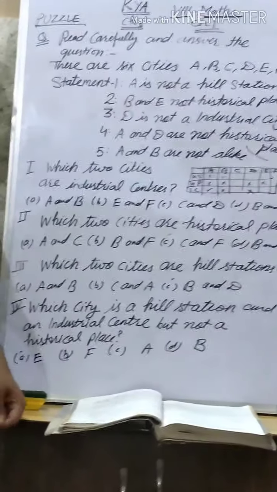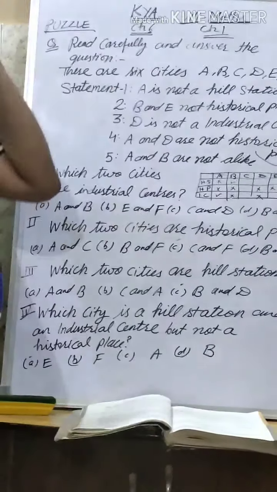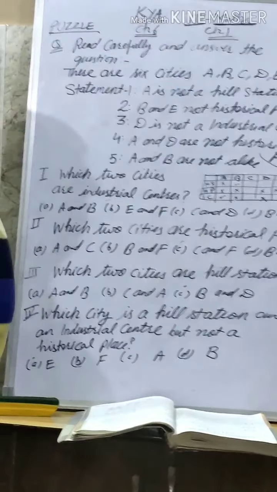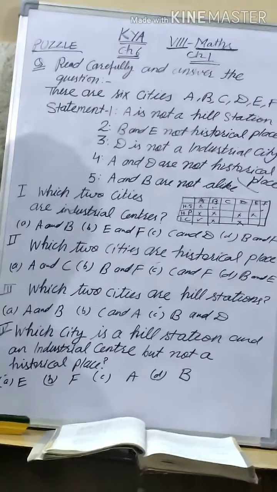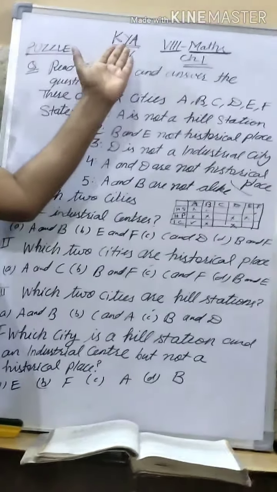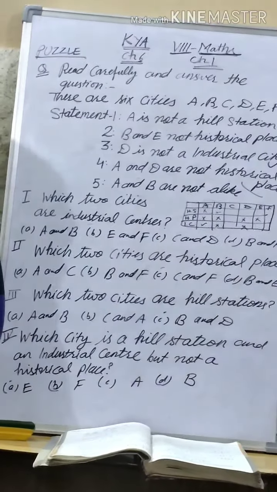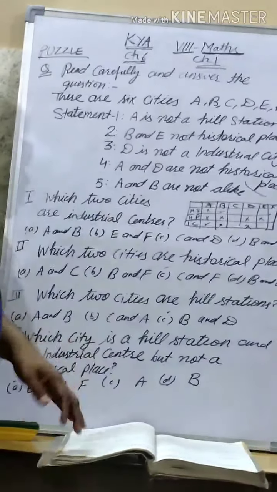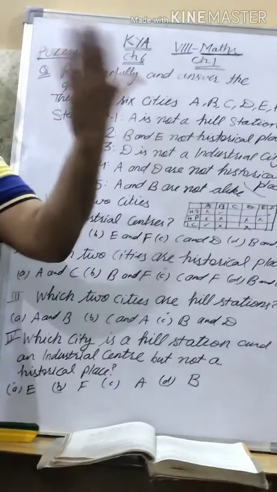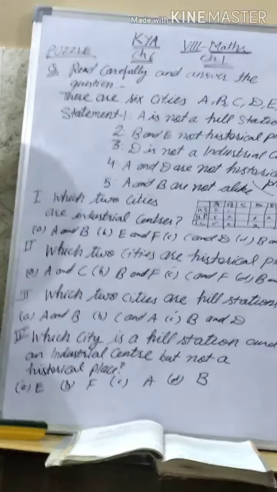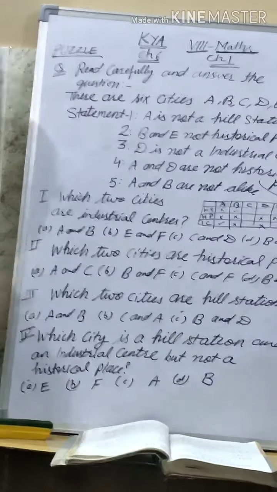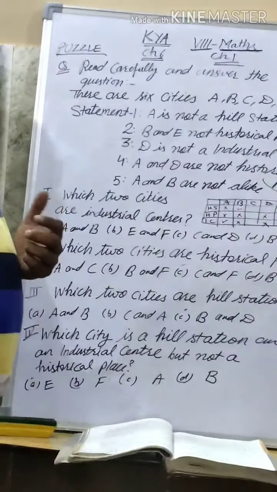Fine. Now, my dear students, today we are doing the revision of chapter 1, that is rational numbers, and chapter 6 of KYA, Know Your Aptitude. First I am taking chapter 6 of KYA, because we have done so many chapters, so you can revise on your own. Now maximum chapters we have done, so that you can do others also. Just at the start, we are giving the guidance.